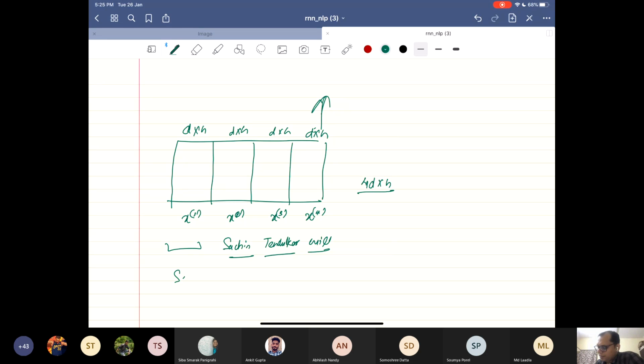Now, what happens if you get a sentence like this? Sachin Tendulkar will surely, and again you may want to predict play. Will surely play. So what happened just by adding an adverb, surely? That is very common. Immediately your whole equation changes. Now Will goes with weights corresponding to x3, Tendulkar goes with weights corresponding to x2, and Sachin goes with weights corresponding to x1. But what you had learned was when Sachin was with x2, Tendulkar was with x3, and Will was with x4, we predict play.